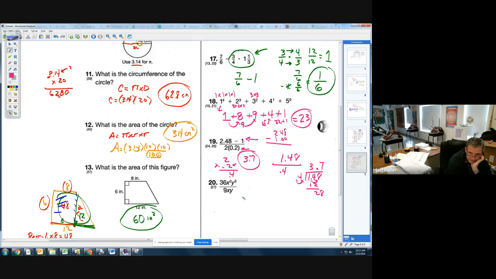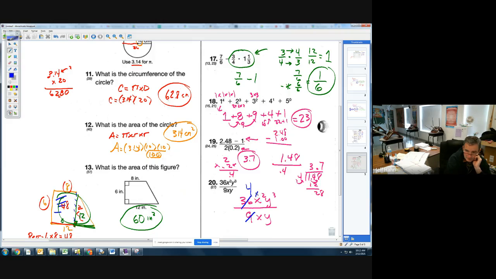And then last but not least, let us look at this one. So this, you just simply have to do this. The number part, 9 goes into 36 4 times.